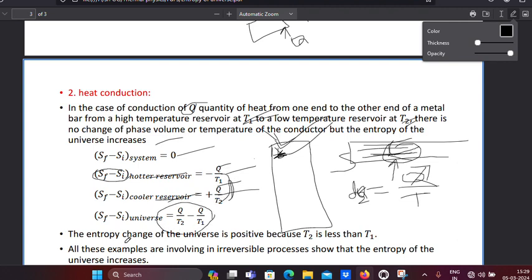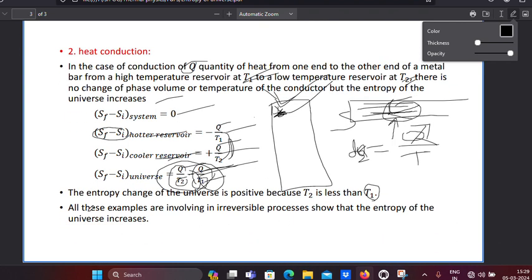The entropy change of the universe is positive because T2 is less than T1. One is the hotter body and one the cooler, but their heats are the same. As T1 is higher, this quantity is very much less and it is negative, so it can be removed and the total becomes positive. That means the entropy of the universe is more. All the examples involving irreversible processes show that the entropy of the universe increases, because we are getting positive terms.